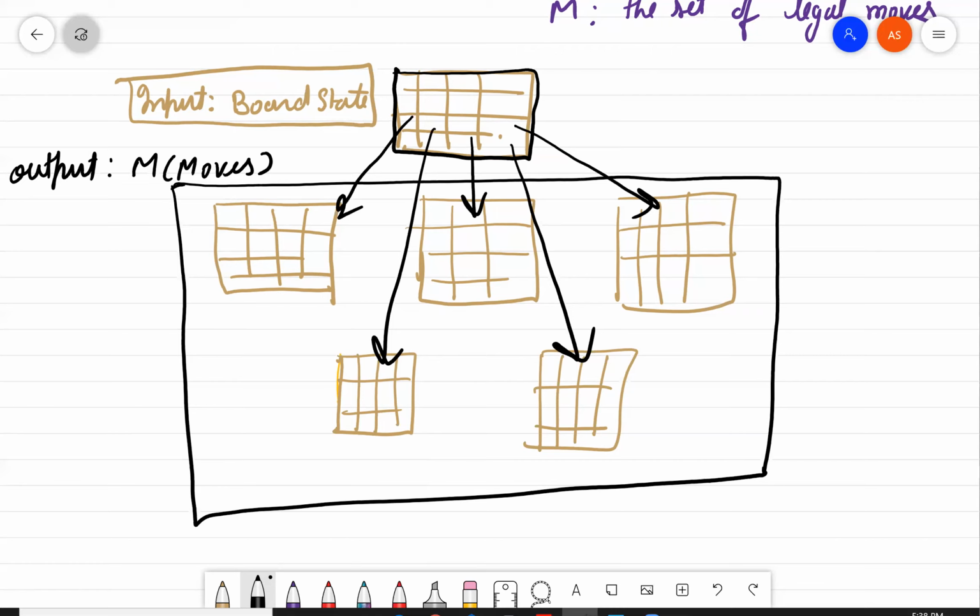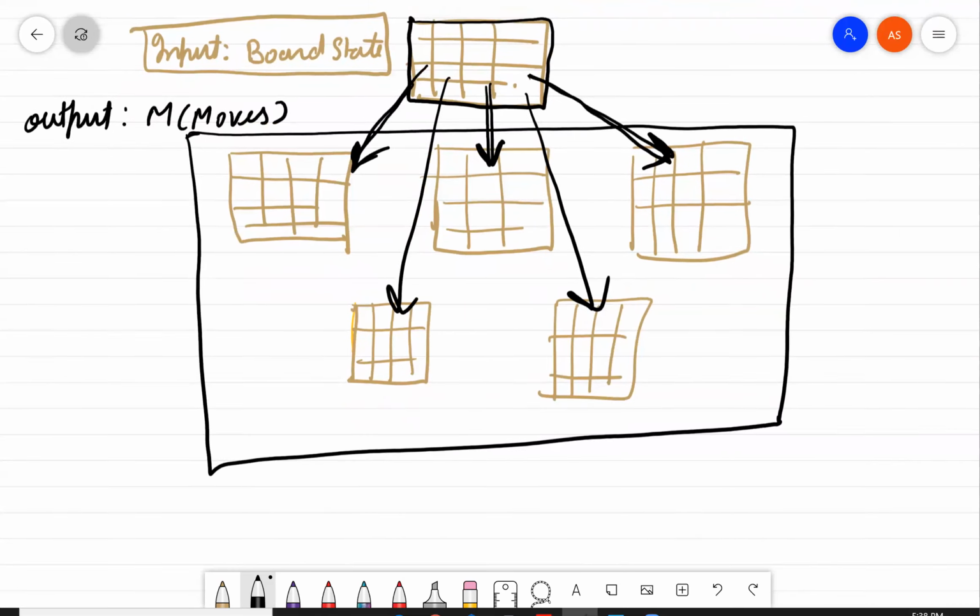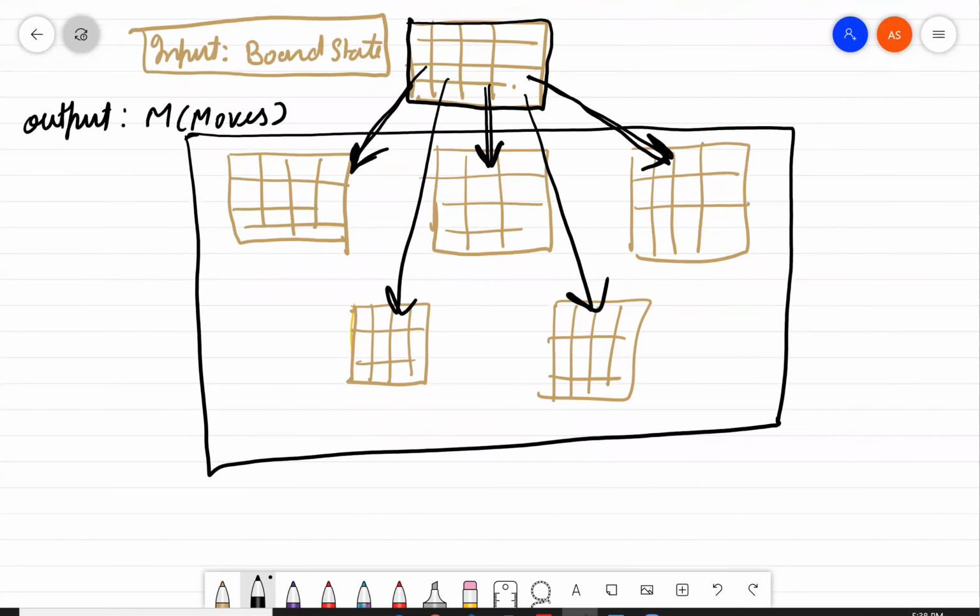So in case of direct feedback or direct learning, the system can directly choose the next step, whether it should go from here to here, or from here to here or here. So any one state it can choose out of the set of the legal moves. But the problem arises when there is indirect training.